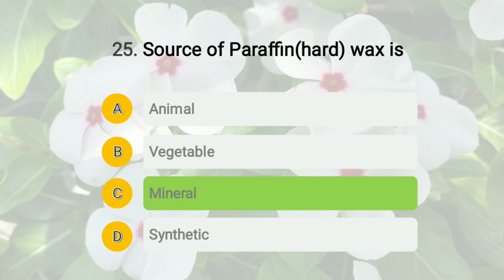So paraffin, that is hard wax, comes from a mineral source. Your animal sources include beeswax, wool fat, etc. Whereas vegetable sources include waxes like carnauba wax, Japan wax, etc.